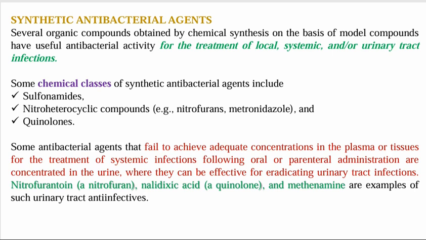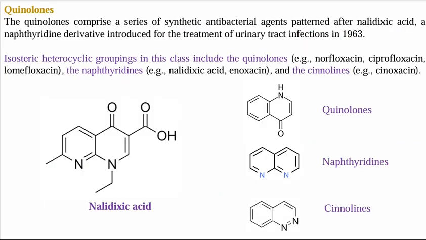Whenever given by oral or parenteral administration, they are directly concentrated into urine and eradicate the urinary tract infections by expulsion of urine.